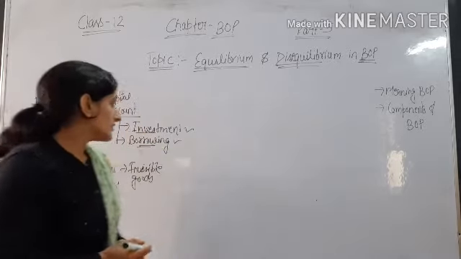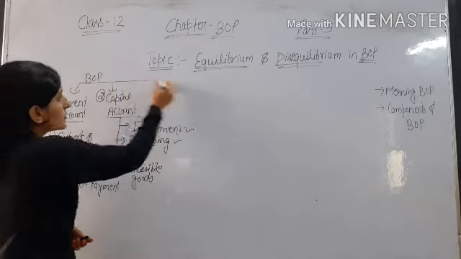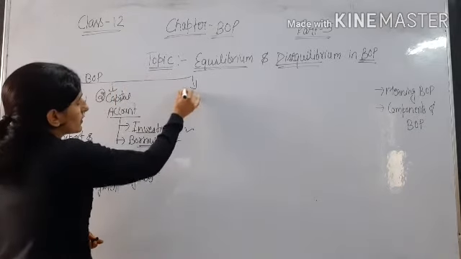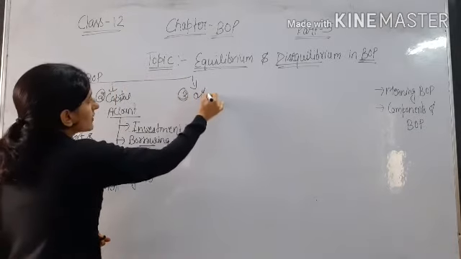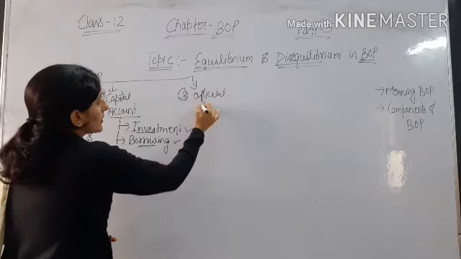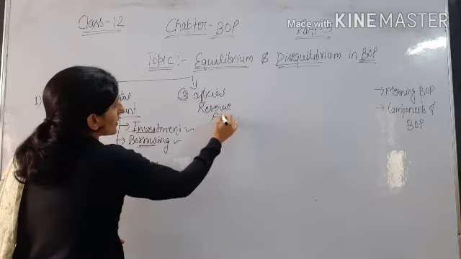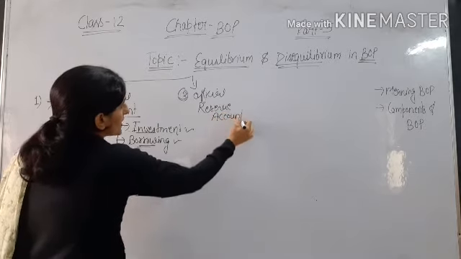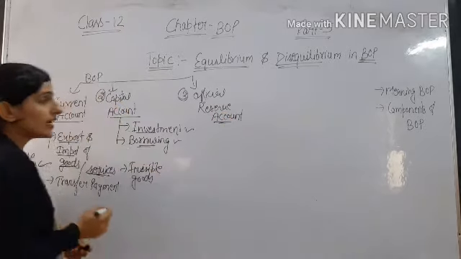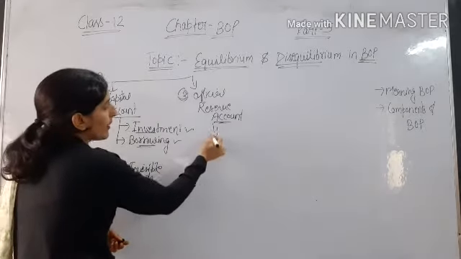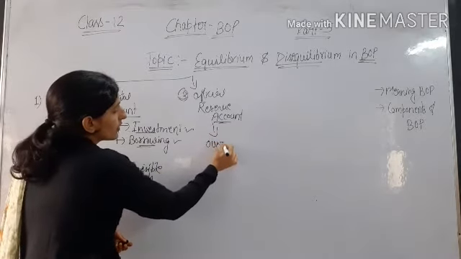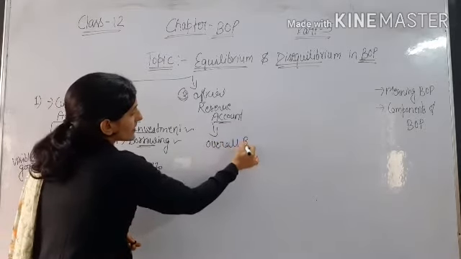Then the third component is the official reserve account. What is this account? It shows the overall balance.